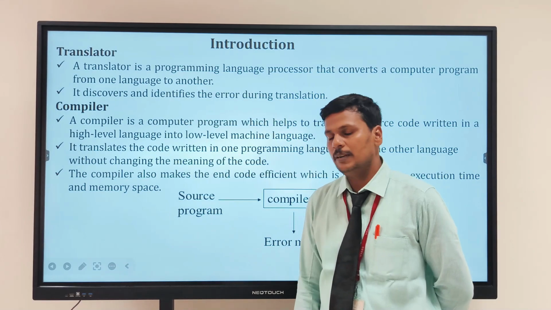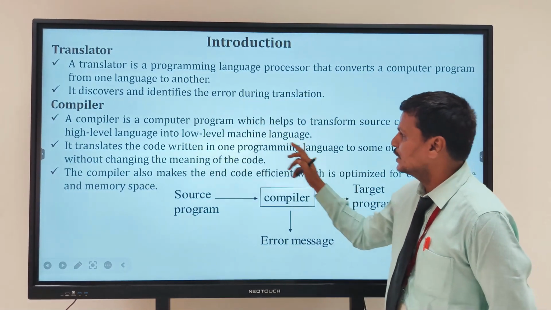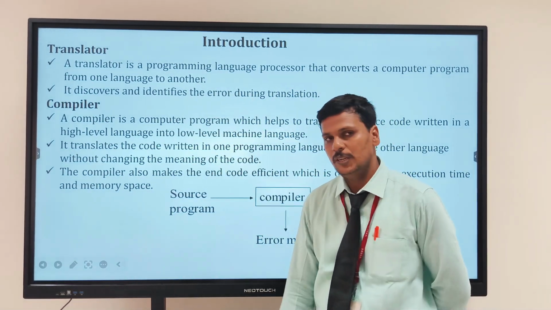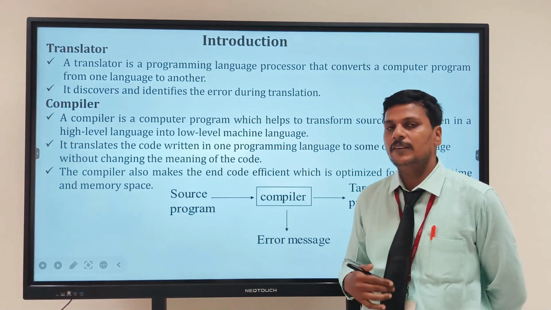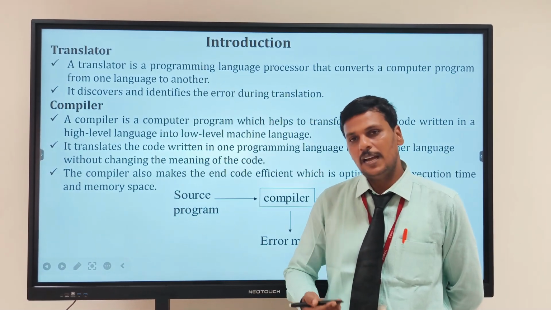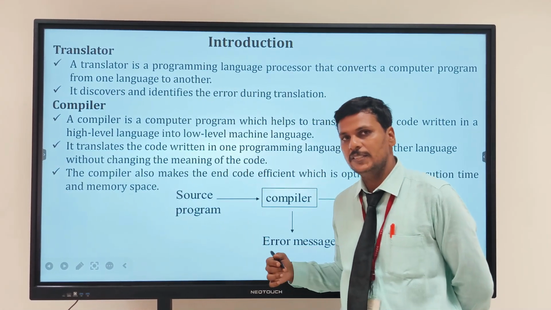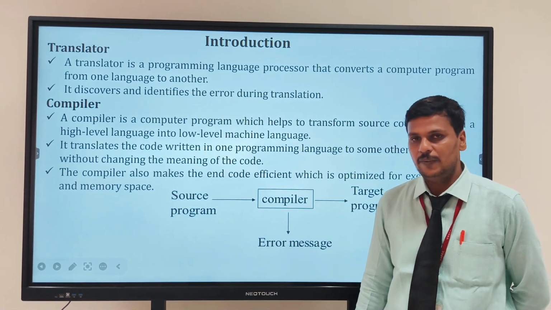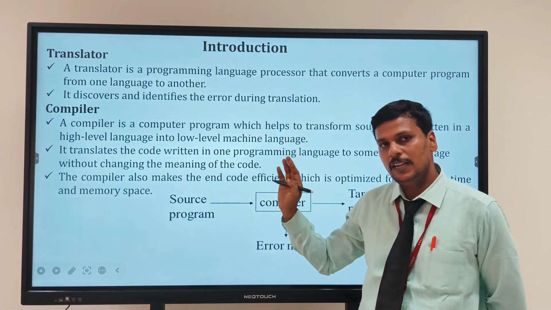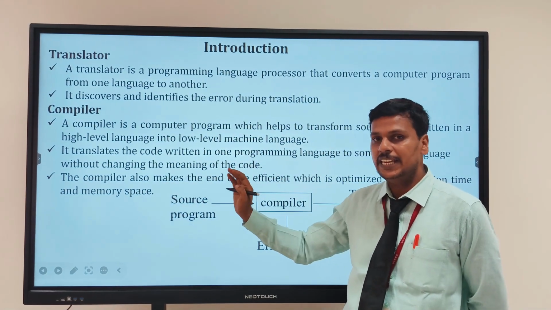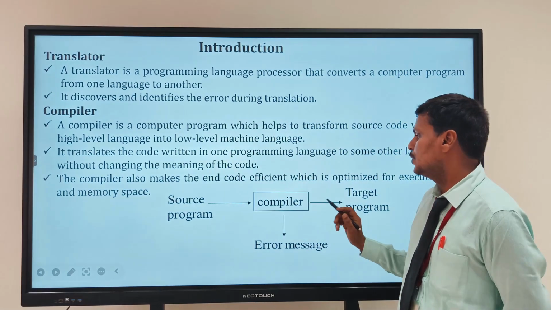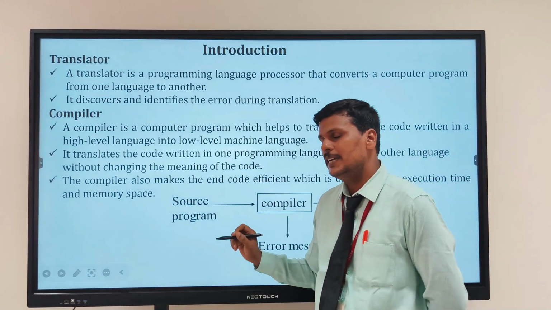A compiler is a program which helps to transform source code written in a high level language into a low level machine level language. That means we write a program in a high level language, that high level language will be compiled and converted to the low level language, which is called assembly language, right? It will also translate the high level language into low level language without changing any meaning of the particular code. The compiler also makes the end code efficient, which is optimization, execution time, and memory space.